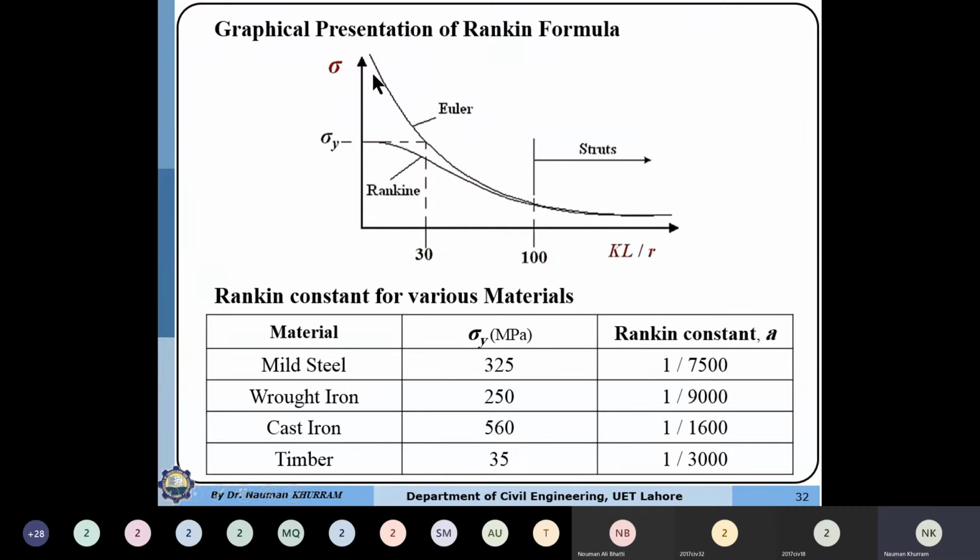Here this equation shows the behavior of the ultimate load carrying capacity or critical buckling stress of the column or the cylindrical member with the increase of the slenderness ratio. If the slenderness ratio is more than 100, it means that this is a long column. For the long column, we can compute the capacity by simply using the Euler critical buckling load formula. And if the slenderness ratio is less, we know that the Euler buckling load formula cannot be used because it gives the value on the higher side, or the solution is insignificant.